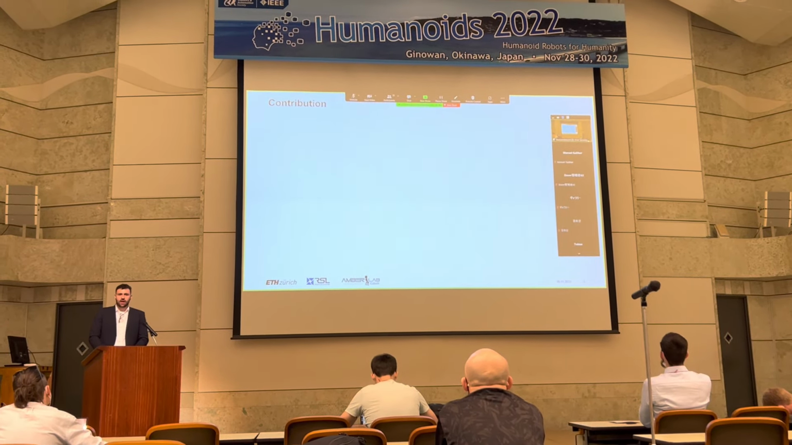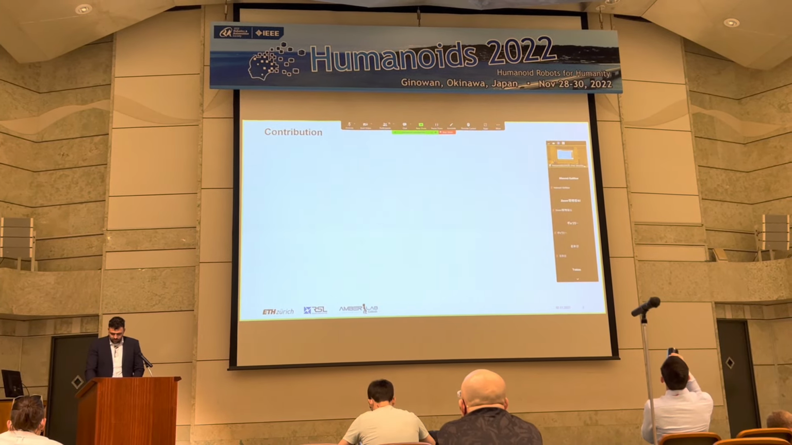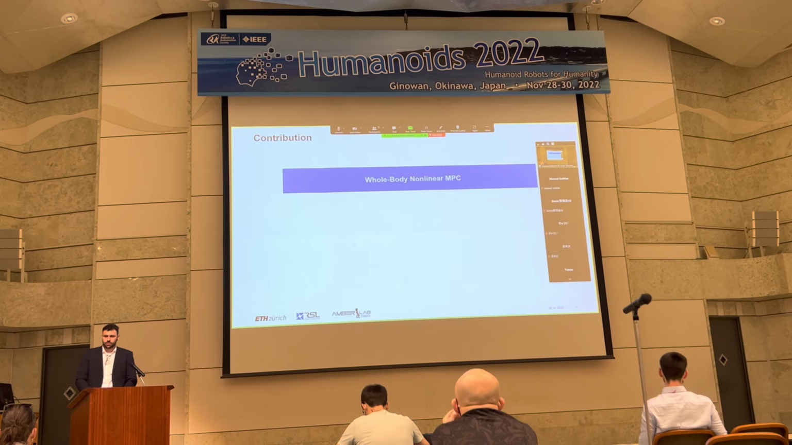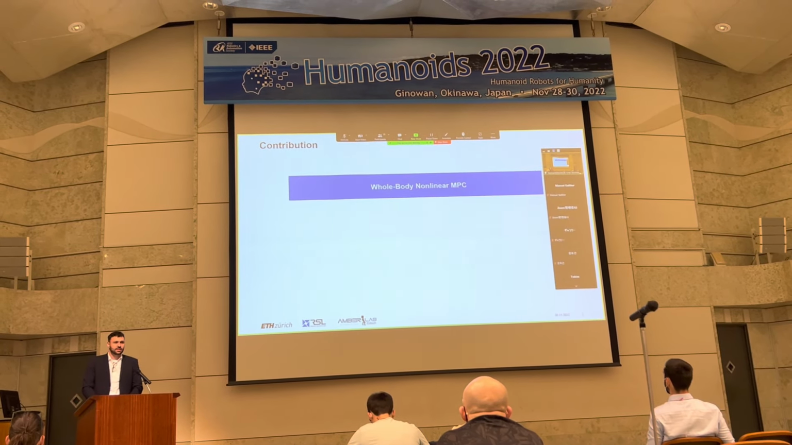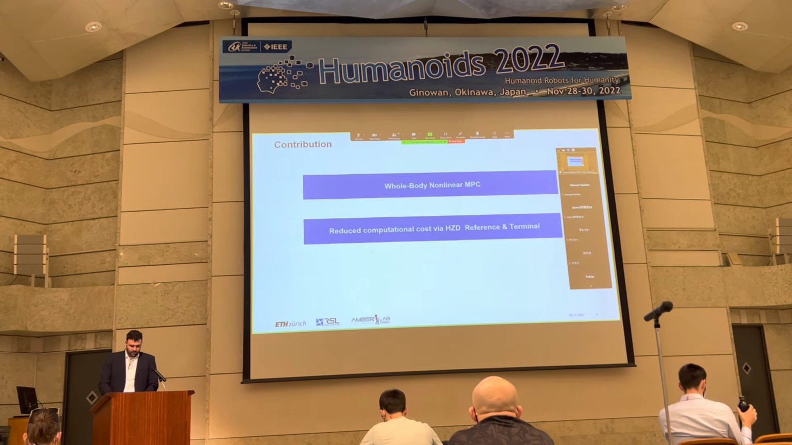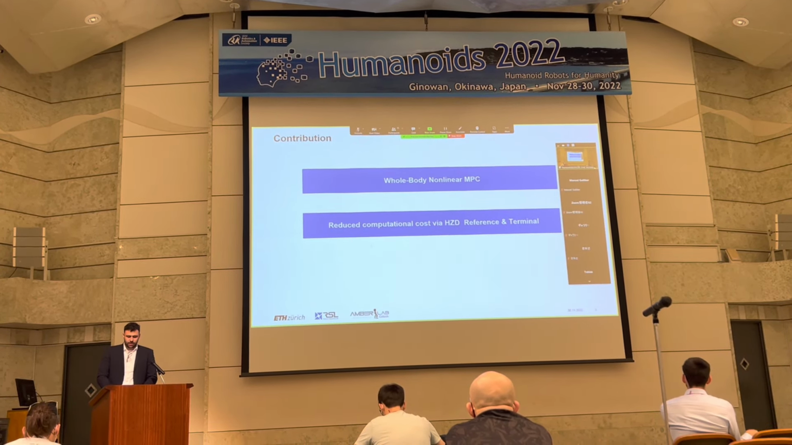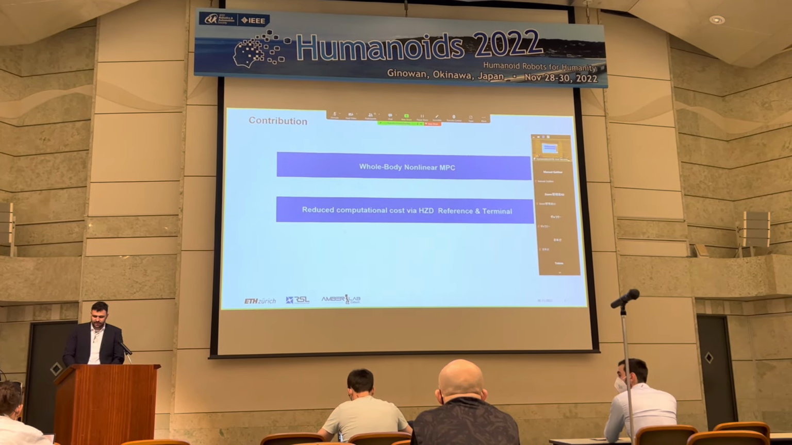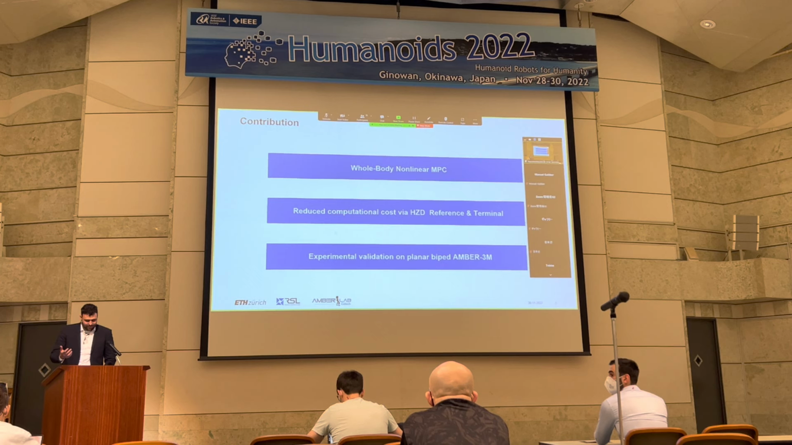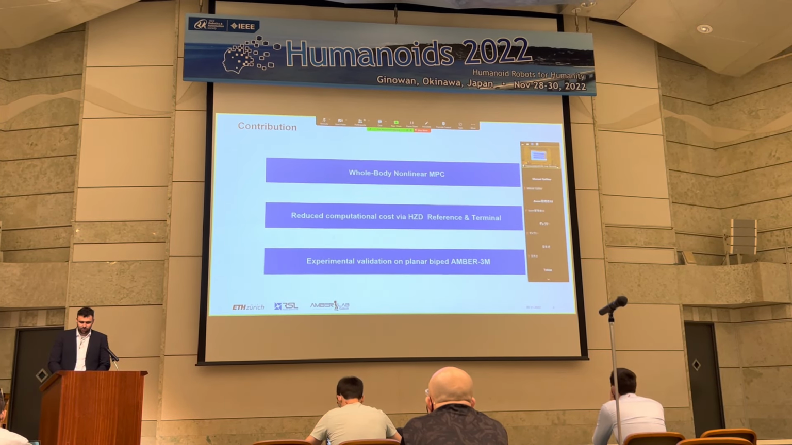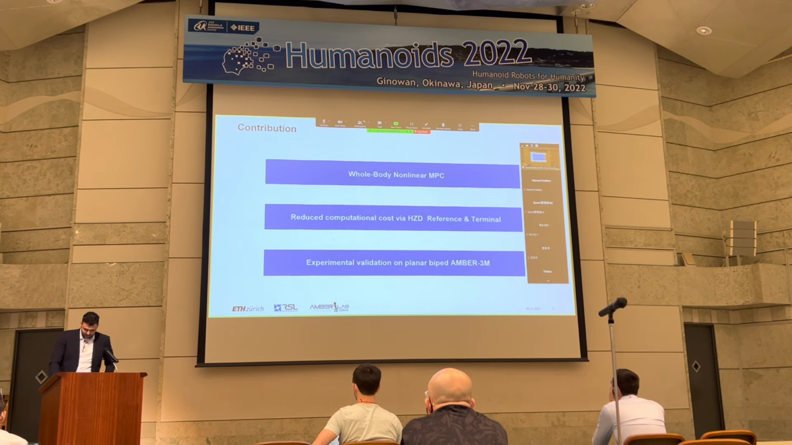So with this in mind, our contribution is threefold. First, I would like to propose a whole body nonlinear model predictive control approach that allows us to take the full system dynamics into account for online planning. Then, we show that we can reduce the computational cost of the presented approach by adding a hybrid zero dynamics reference and terminal cost, and then provide experimental validation at the example of the planar bipedal robot Amber 3M.